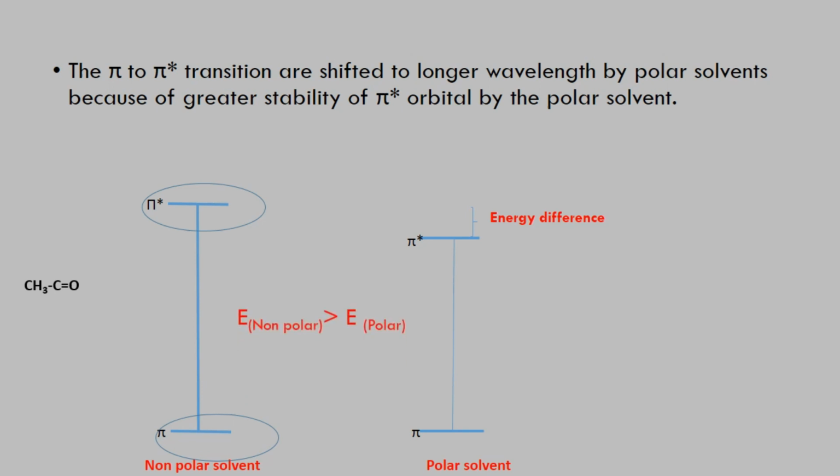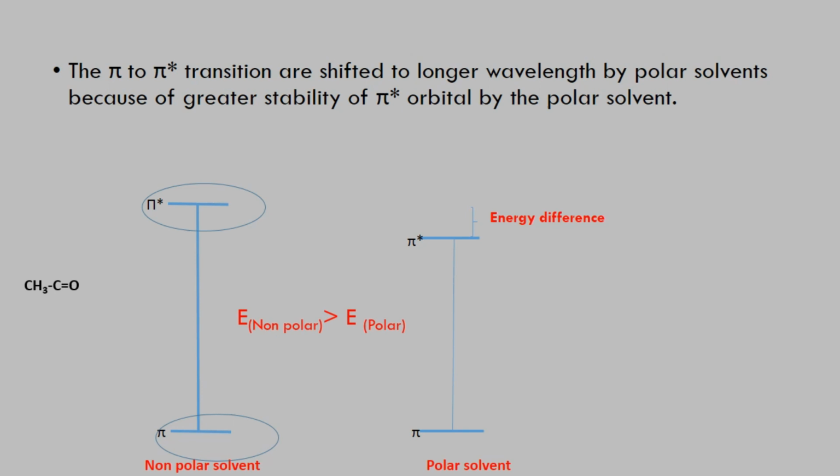And if we talk about the second case, in which pi is also non-polar but we are using a polar solvent, so with the polar solvent and the non-polar ground state, there is not much interaction between the ground state and the solvent, and that's why we can easily migrate an electron from the lower energy level to the higher energy level.